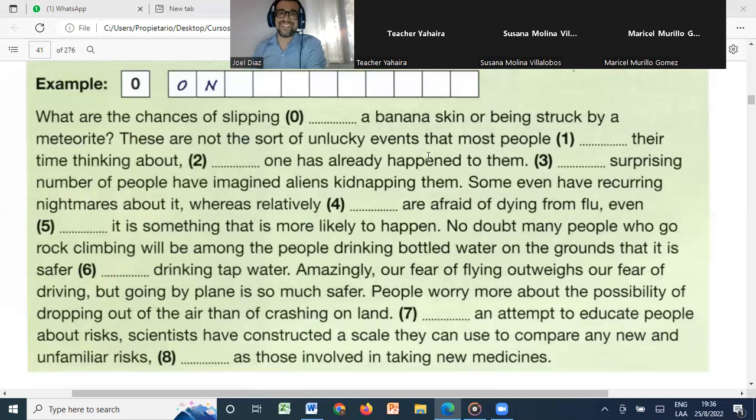Okay, ready to check? Ready, or do you need a little bit more time? A little bit, please. Okay. I was going to say that time won't make the difference here. Time won't make the difference. Okay, well, don't worry, Susana, we can at least try to put something.